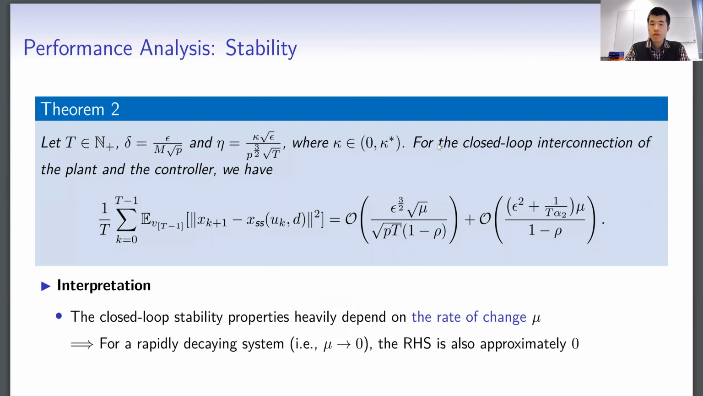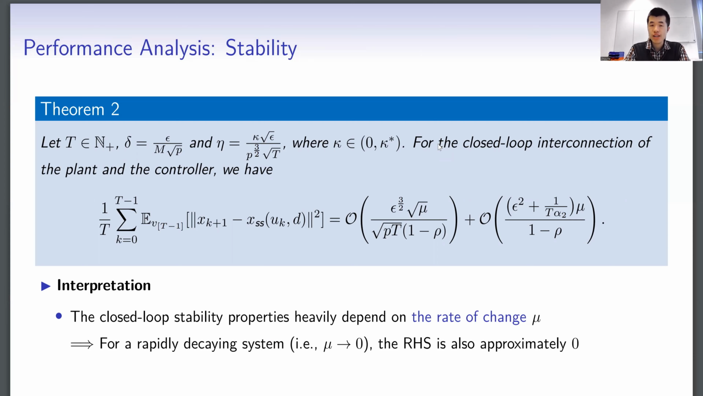In this theorem, we characterize the stability of the interconnection. The main takeaway is that we need to suitably select the smoothing radius delta and the step size eta, as we saw in the previous theorem. Then the interconnection of a stable plant and the optimization-based controller will remain stable.